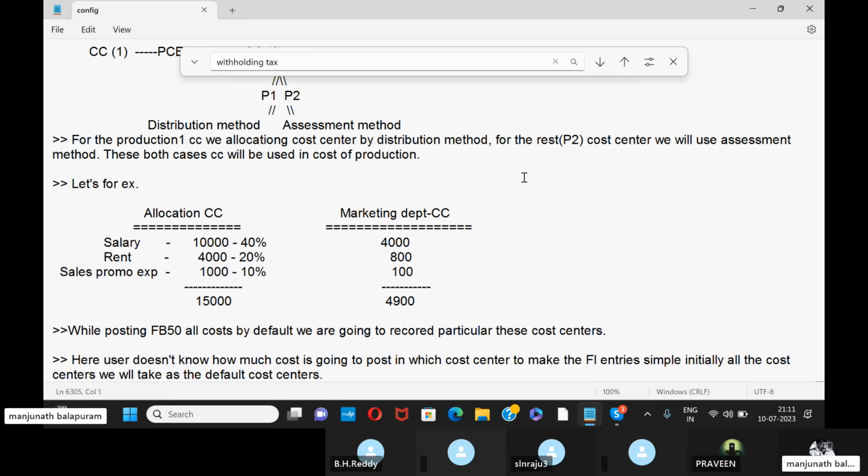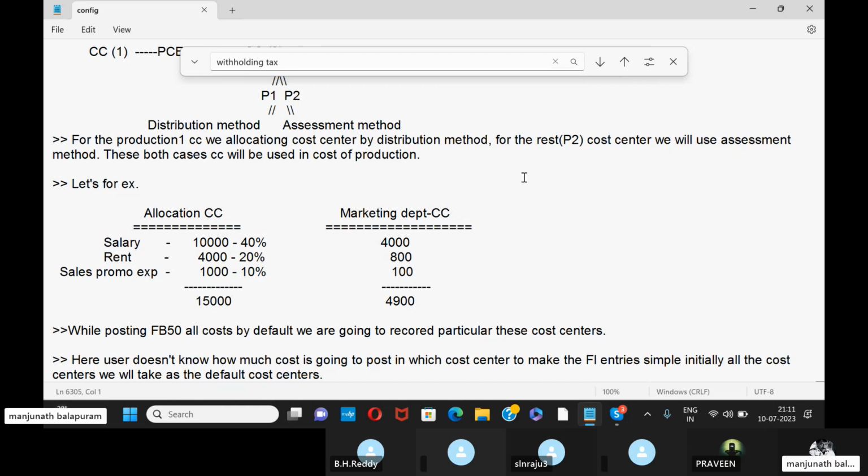So for production 1, we allocate the cost center by the distribution method. For the rest, I mean production 2, the cost center will be used for the assessment method. So in both cases, the cost center will be used in the cost of production.